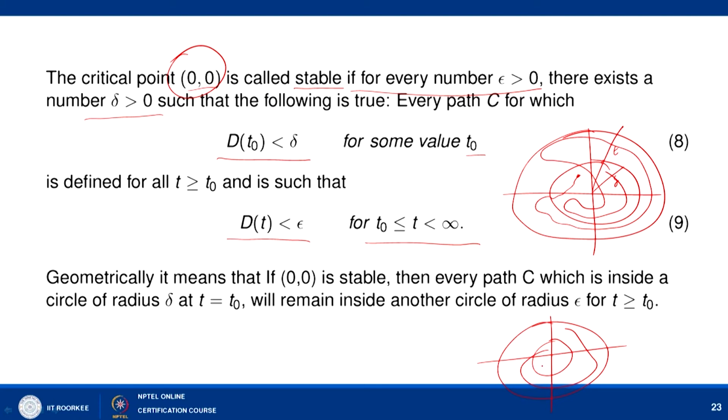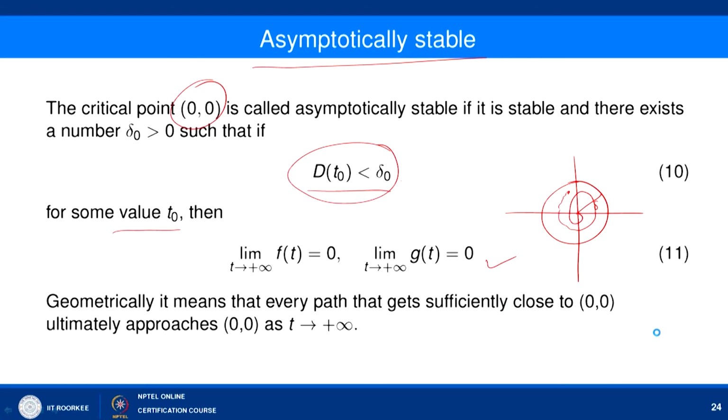It may go to (0, 0) and may not go to (0, 0). So, in this case we call it a stable solution, and in this case, when it is approaching (0, 0), we call this an asymptotically stable critical point. Here this path is approaching towards (0, 0), so we call (0, 0) an asymptotically stable critical point.